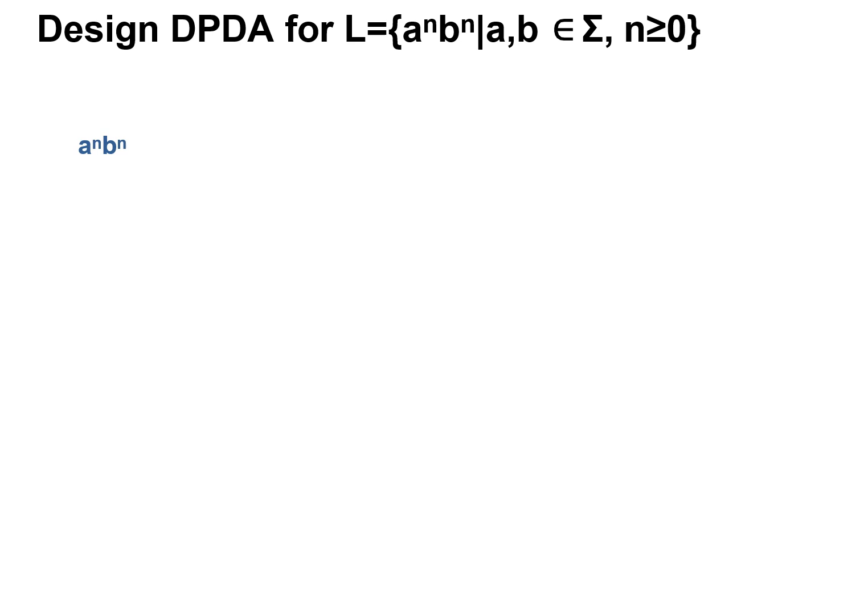If n is equal to 3, the string is A power 3, B power 3, that is, 3 A's followed by 3 B's. How do we process this input?